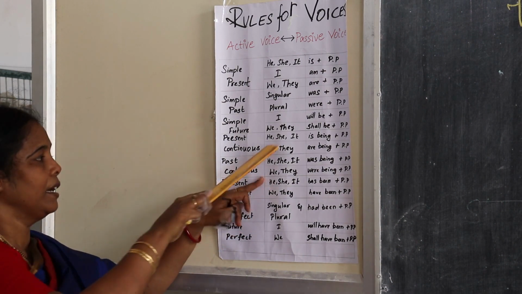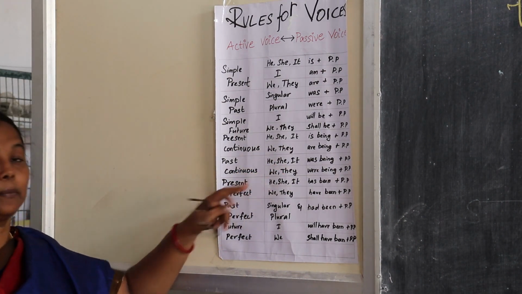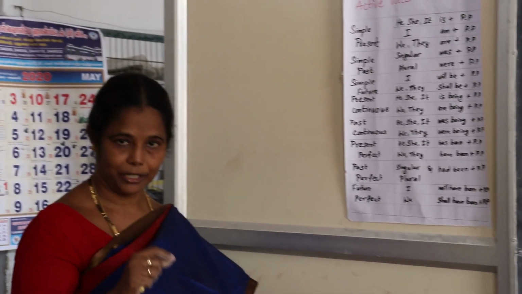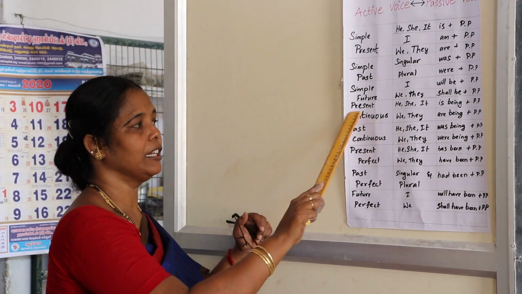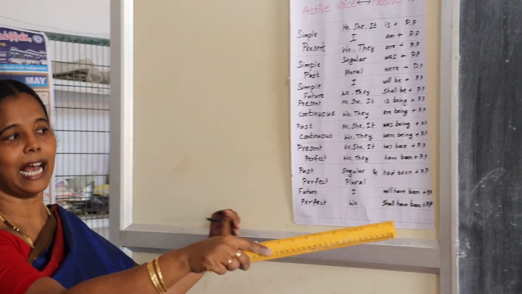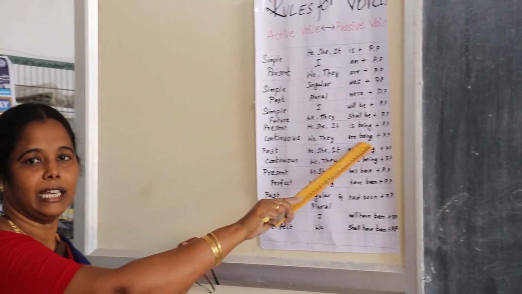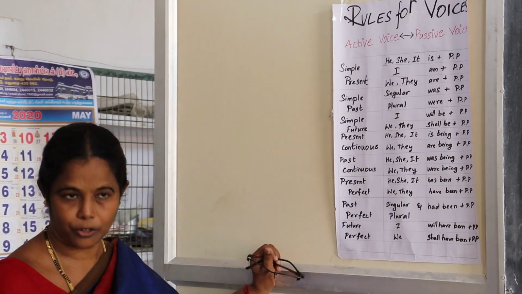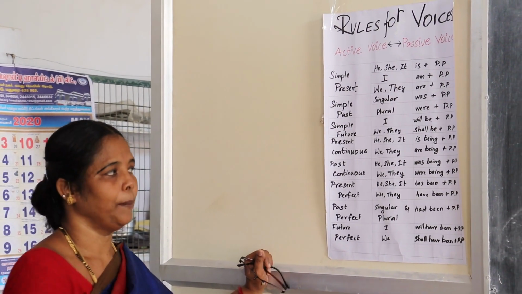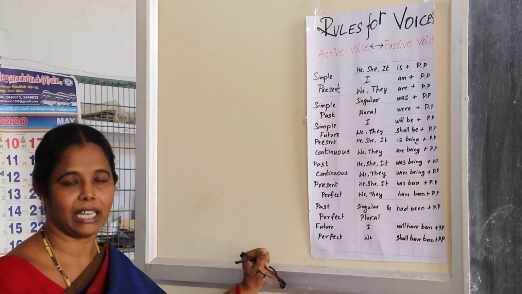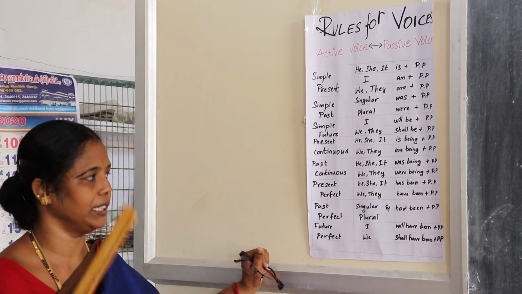For the two continuous forms, present continuous and past continuous, you have to keep this in your mind. Being means the action which is happening continuously. If the sentence is in the ing form, are being should be added. Be forms, being.